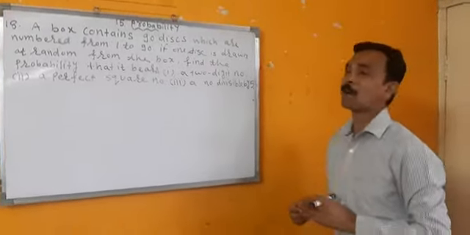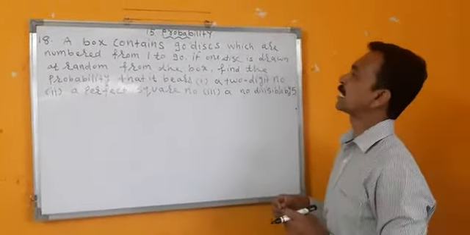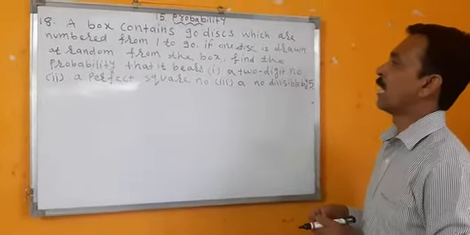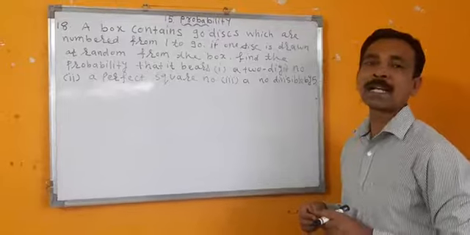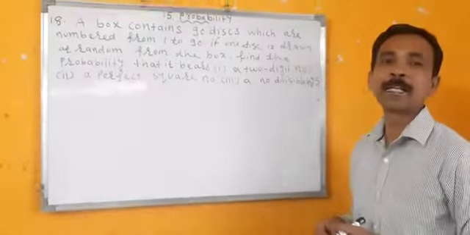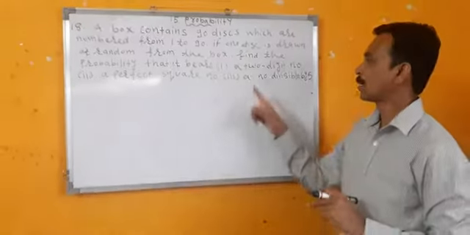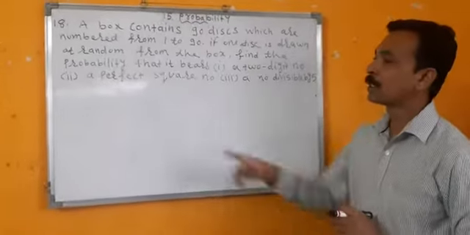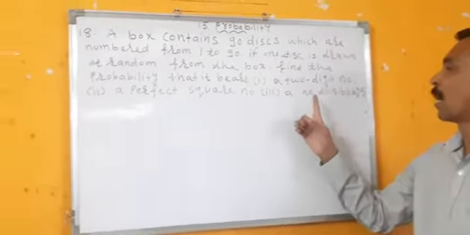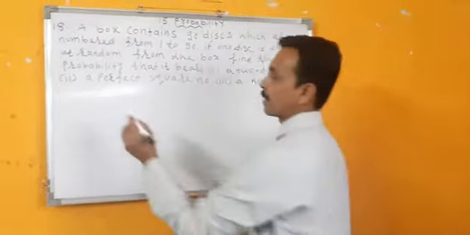Eighteenth sum. A box contains 90 discs which are numbered from 1 to 90. If one disc is drawn at random from the box, find the probability that it bears number 1, a 2-digit number, number 2, a perfect square number, number 3, a number divisible by 5.